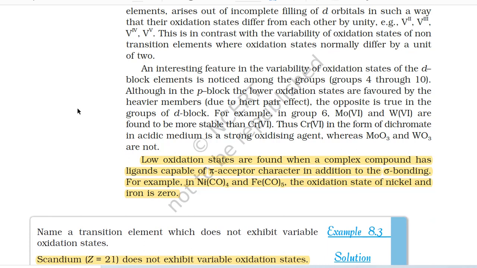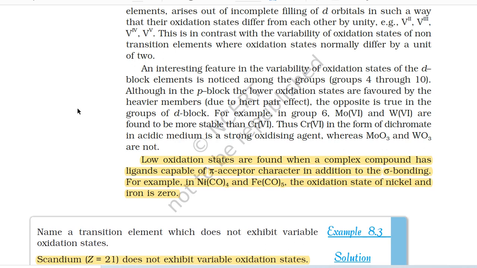An interesting feature in the variability of oxidation states of the d block elements is noticed among the groups (groups 4 through 10). Although in the p block the lower oxidation states are favored by the heavier members due to the inert pair effect, the opposite is true in the groups of the d block. For example, in group 6, molybdenum(VI) and tungsten(VI) are found to be more stable than chromium(VI). Thus, chromium in the form of dichromate in acidic medium is a strong oxidizing agent, whereas MoO3 and WO3 are not.